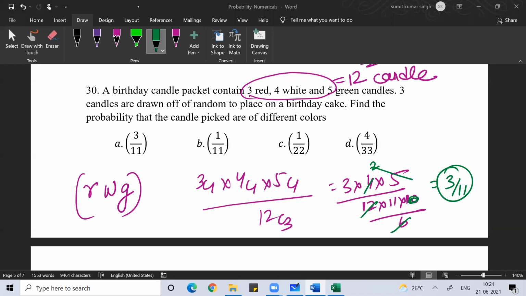Anyone, any doubt? Anyone, any doubt, any question?